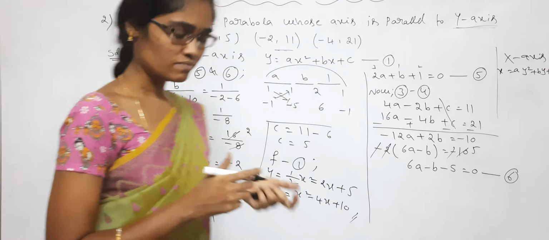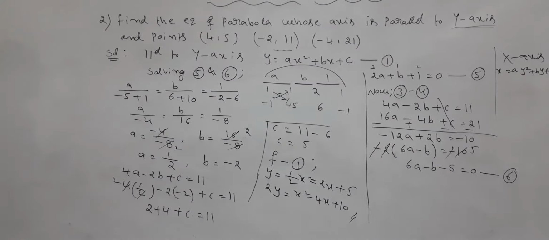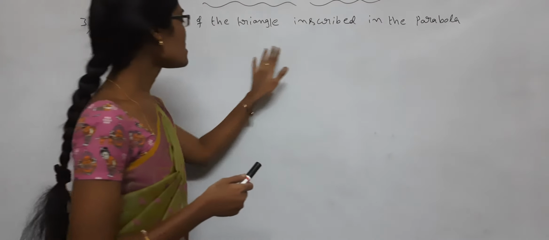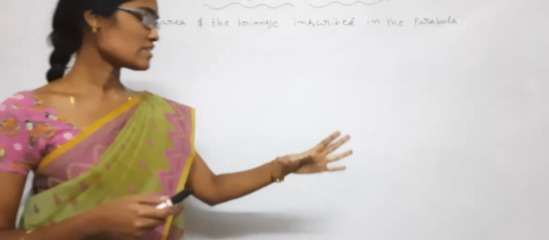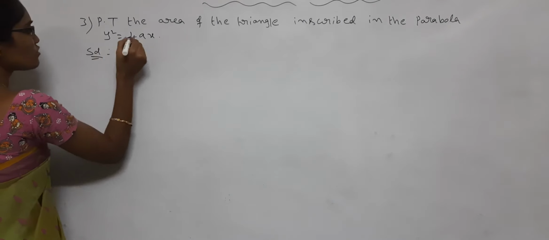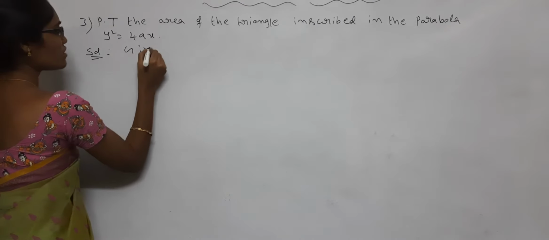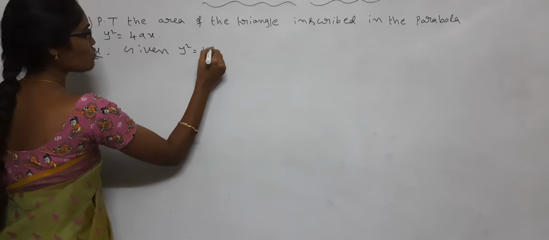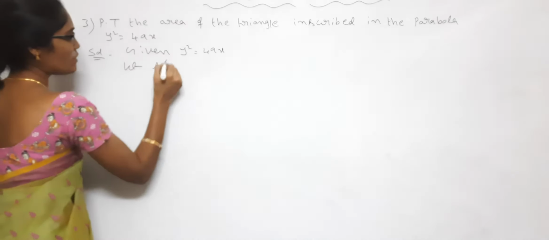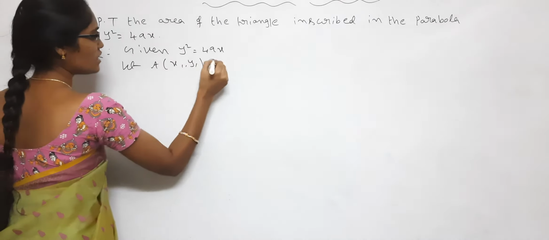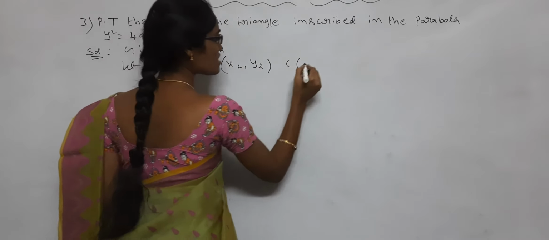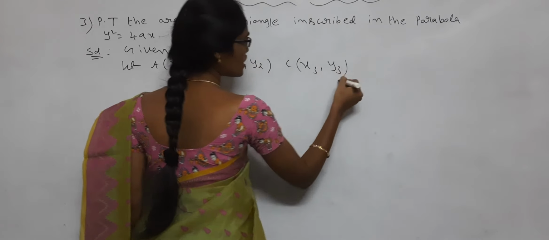Next question. See the next question here. Prove that the area of the triangle inscribed in the parabola y square is equal to 4x. This is also very important. So see here, the solution. First, whatever is given: the given parabola equation is y square is equal to 4x. Here I am taking A (x1, y1), B (x2, y2), C (x3, y3). These are the consideration points.